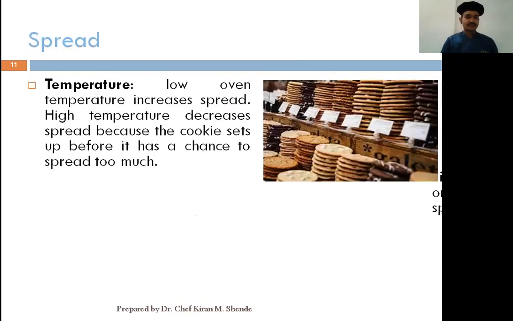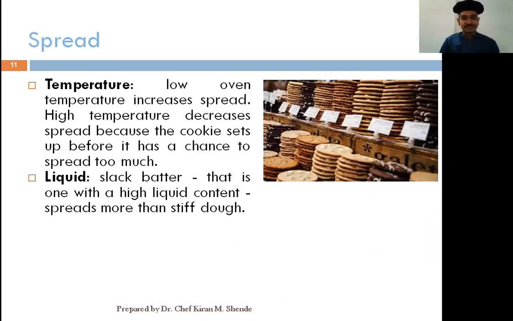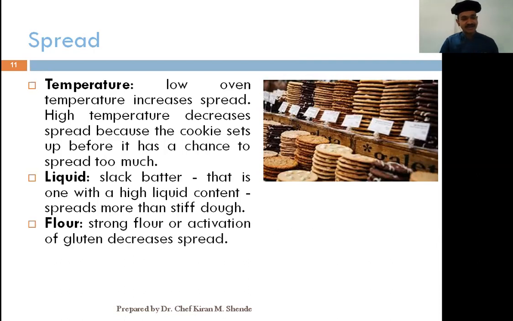Factor number 4, temperature. Low oven temperature will always increase the spread. So it is always said to bake the cookies at a higher temperature for a shorter period of time. Why is it done? Higher temperature decreases the spread because the cookie sets up before it has a chance to spread too much. Number 5, liquid. If your batter is slack, it tends to spread more. Factor number 6, flour. The quality of refined flour plays a very vital role here. Strong flour or activation of gluten decreases the spread.